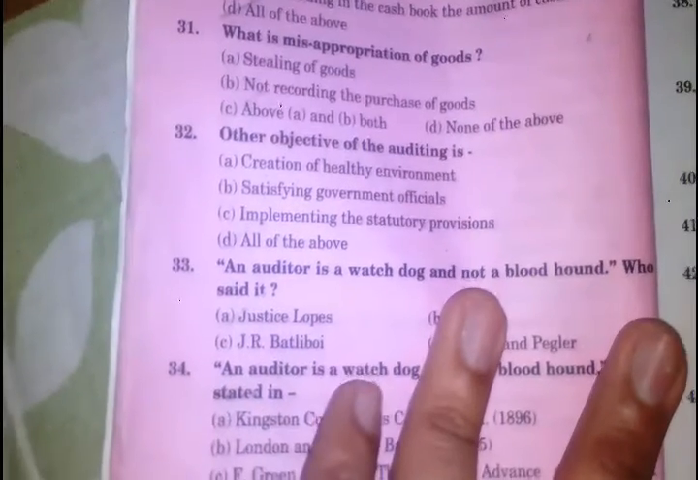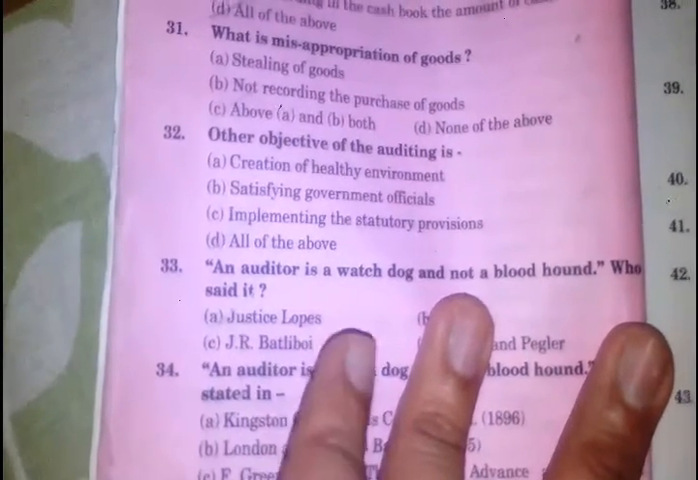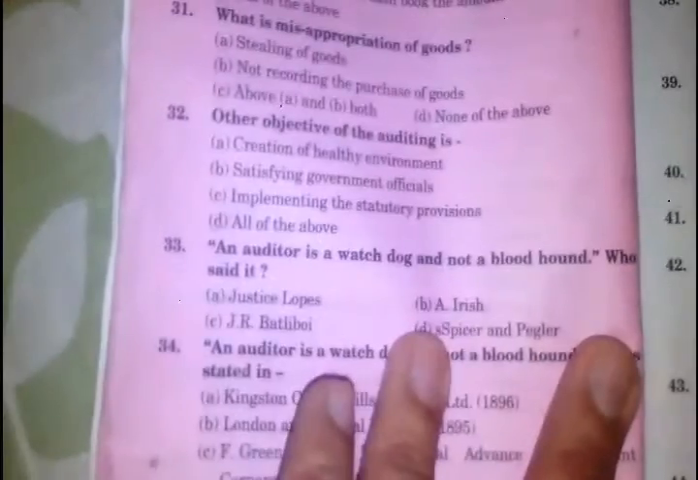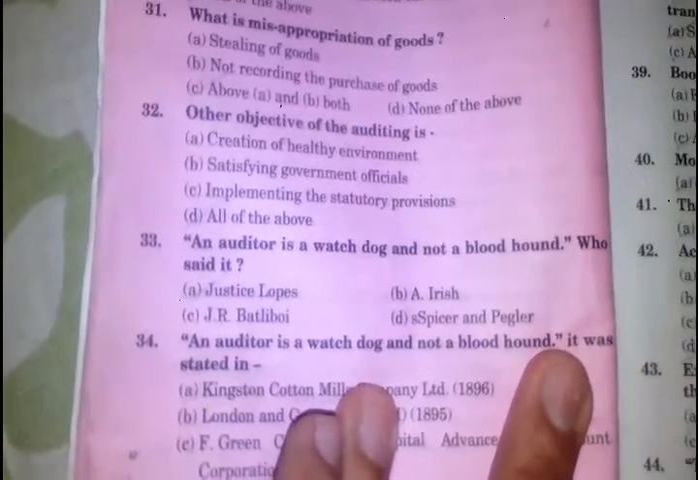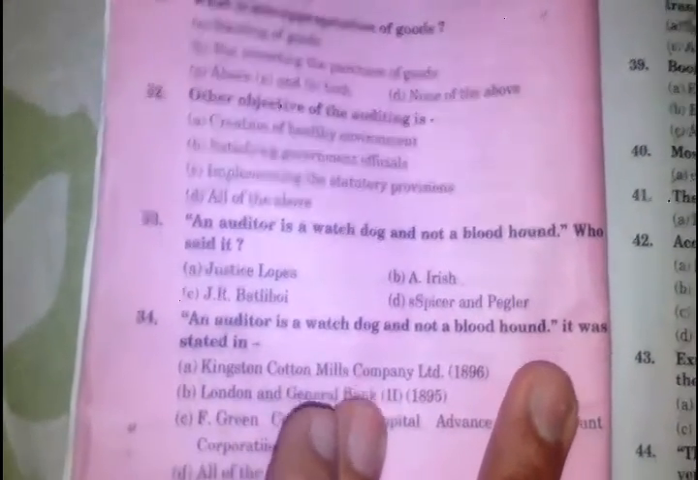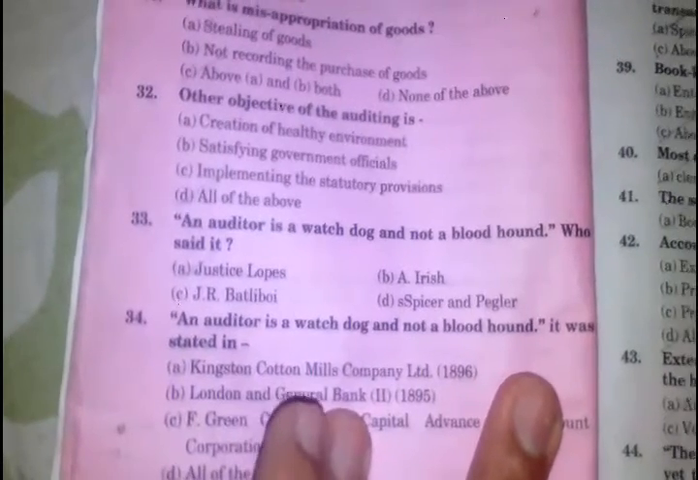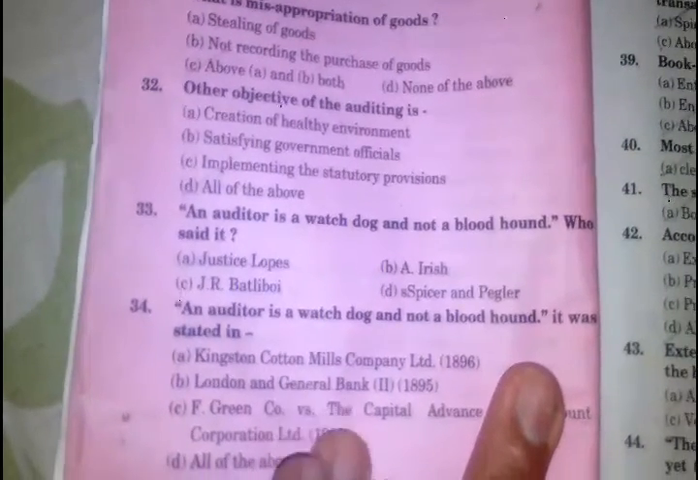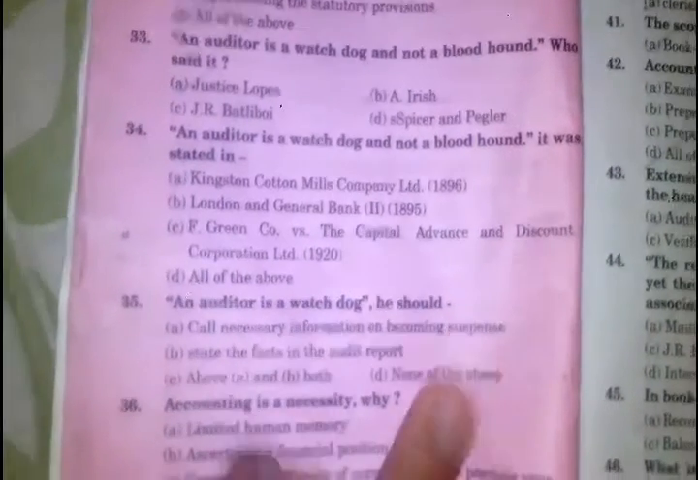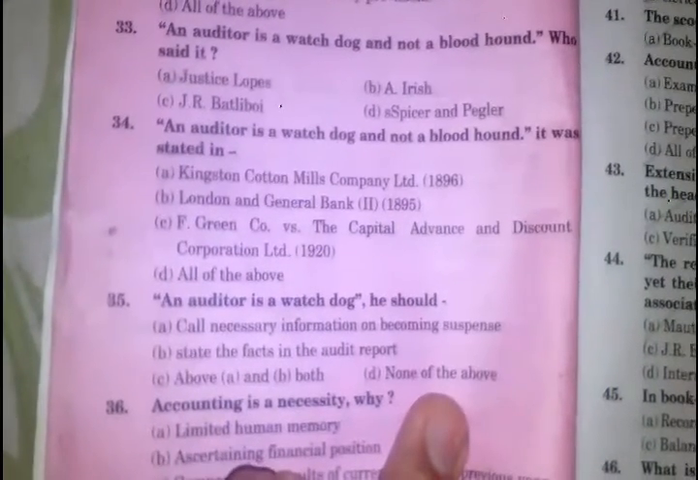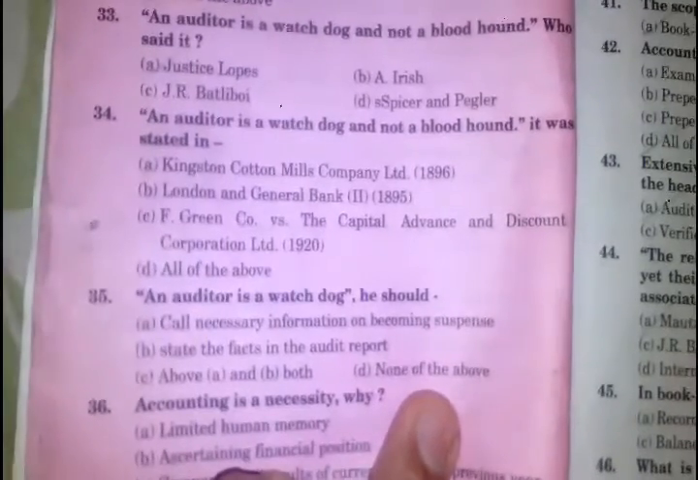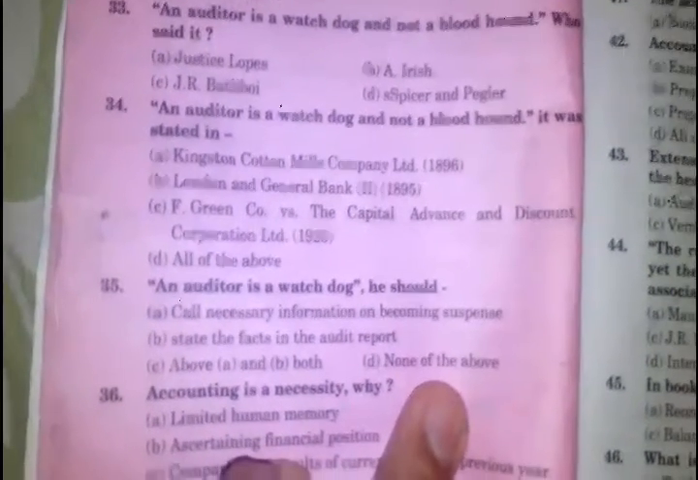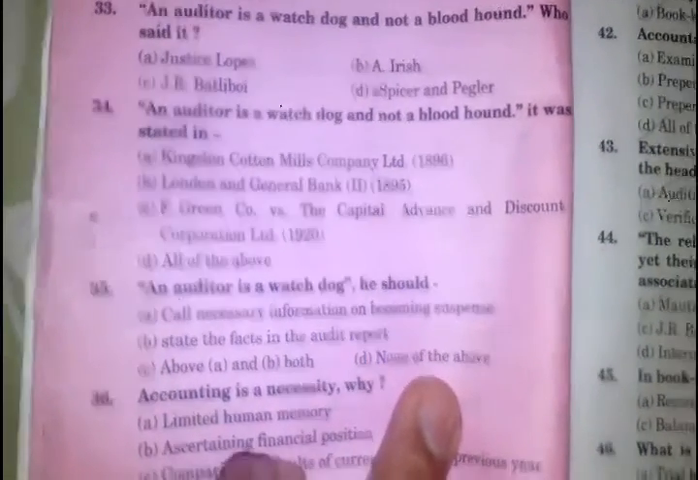An auditor is a watchdog and not a bloodhound. Who said it? Justice Lopes. An auditor is a watchdog and not a bloodhound. It was started in Kingston Cotton Mills Company Limited 1896. ठीक. An auditor is a watchdog. He should, इसका आंसर है आंसर नंबर सी. Call necessary information on being in suspense. State the facts in the audit report.